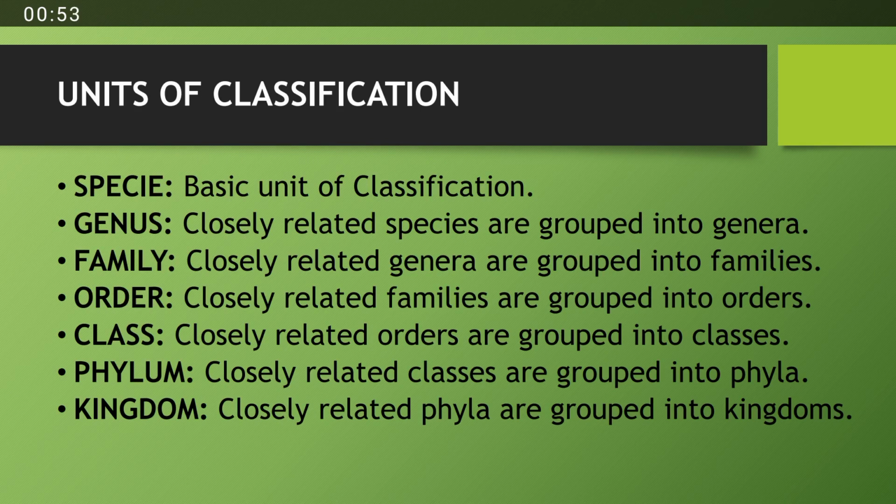There are different units of classification, on the basis of which classification of living organisms is done. The first one is species, which is the basic unit of classification. The next is genus, in which closely related species, those which have most of their characteristics the same except a few, are placed. Then closely related genera are grouped into families. Families are grouped into orders, orders are grouped into classes, classes are grouped into phyla, and phyla are grouped into kingdoms.